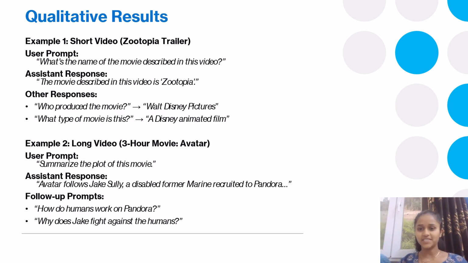In this slide, I will present some real world examples that show how well LLaMA-VID performs in practical settings. The first example is the Zootopia trailer. If the user prompts, "What's the name of the movie in this video?", the model will respond, "The movie described in this video is Zootopia." It can also answer follow-up questions like who produced the movie or what type of movie this is. Overall, the model is capable of identifying the genre, producer, and characteristics all from the short video clip. And if you want to check, you can check this example also, example number 2.